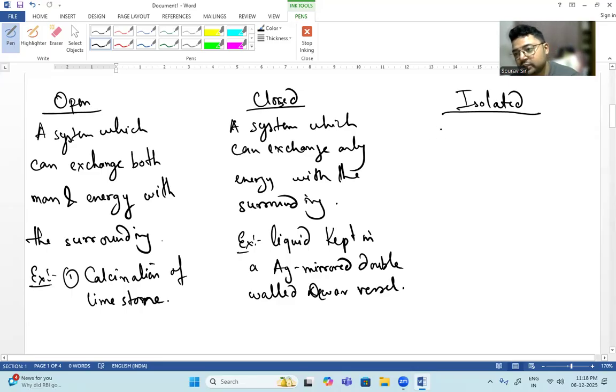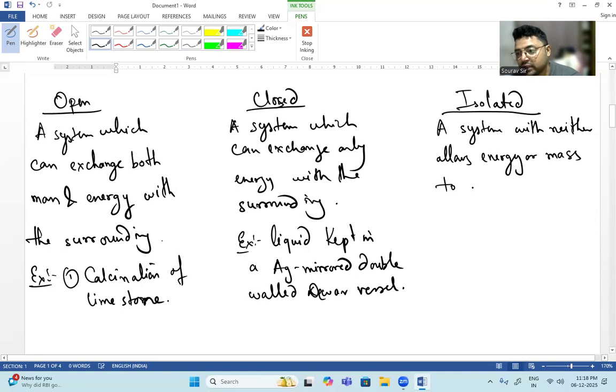Now, what is an isolated system? A system which neither allows energy nor mass to get exchanged with the surrounding.